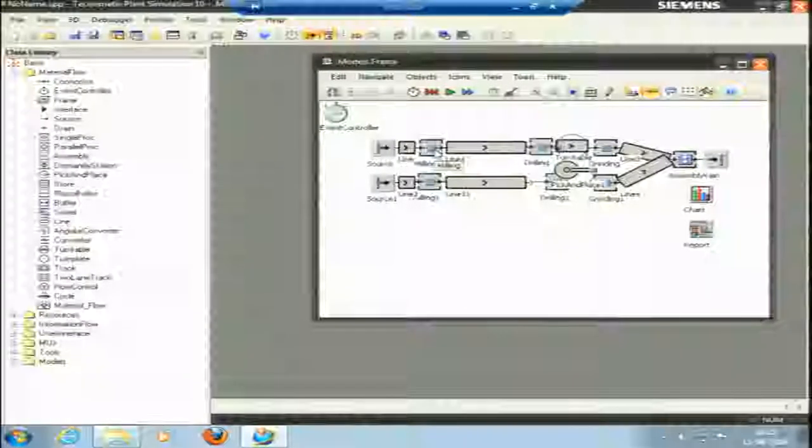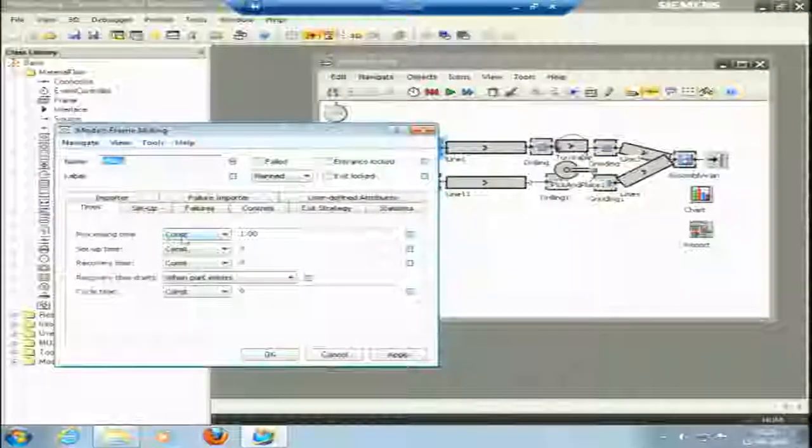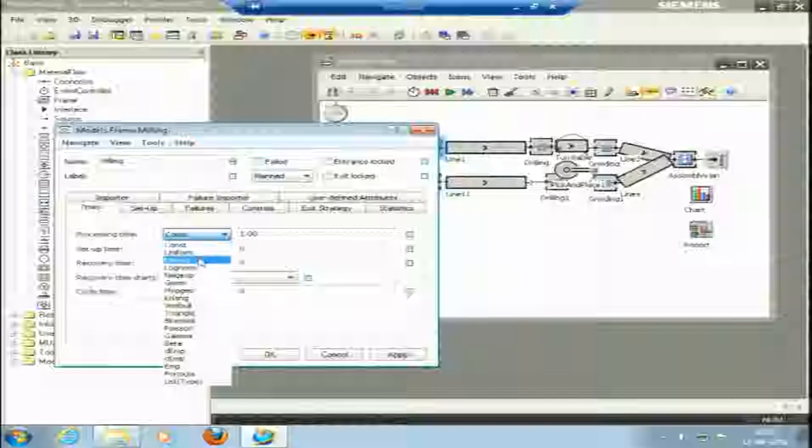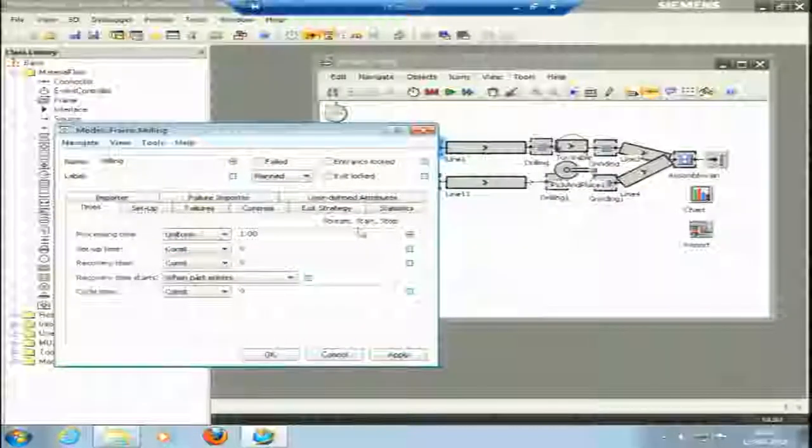I would like to talk about the distributions. I have just opened this milling process. The processing time is 1 minute. If I take the uniform distribution, that is also known as the rectangular distribution, where we have just the start and stop, the minimum and the maximum value, and we know that the value would lie between these two values. We do not have much information.